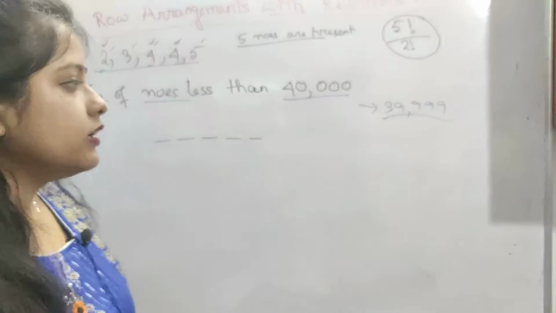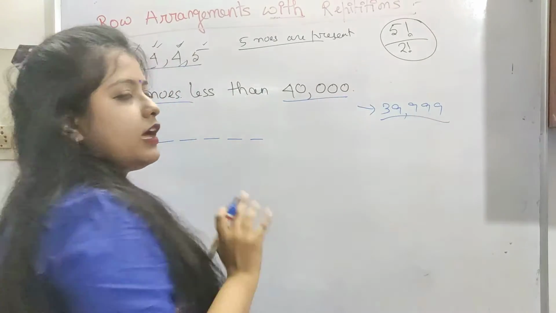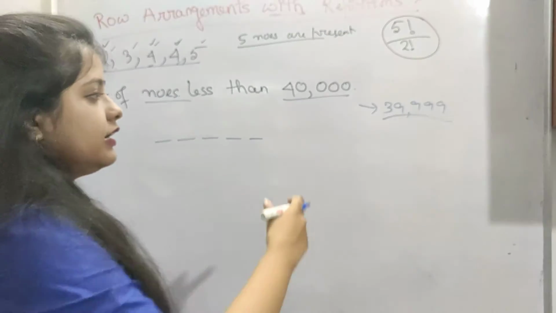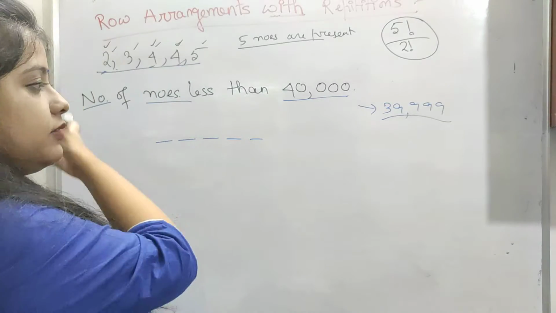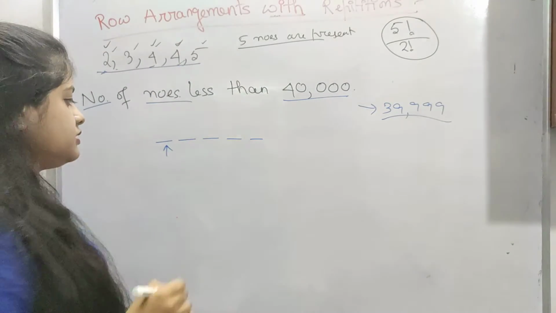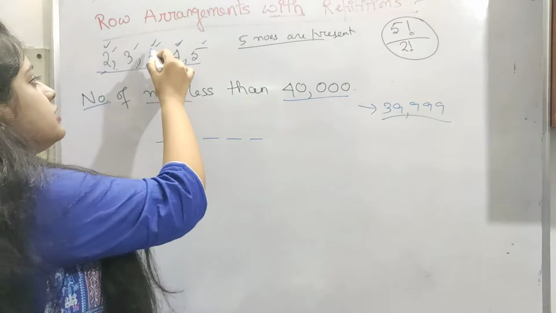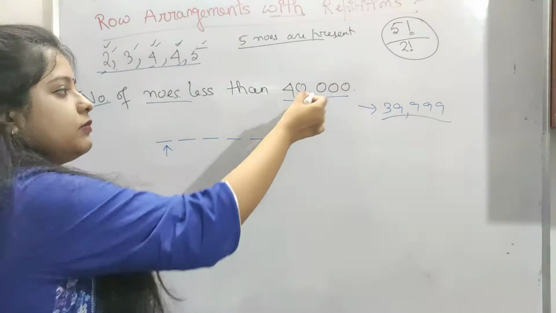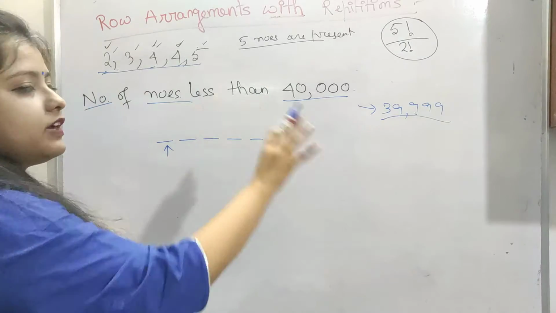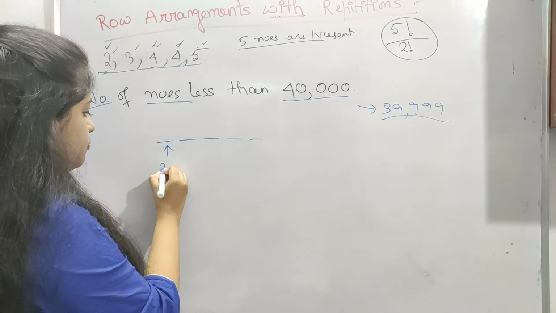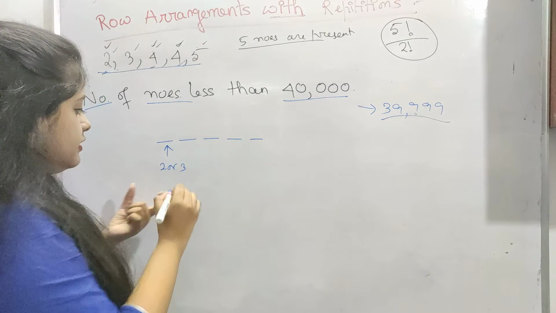Now, less than 40,000 means the maximum it can go is 39999. Up till this we can have our numbers. 9s are not present, so we don't have to think about it. Now what can we place in the first position? We cannot place 4 and 5 because the number has to be less than this. 4 and 5 are excluded. So it can have 2 or 3. These 2 numbers are possible.